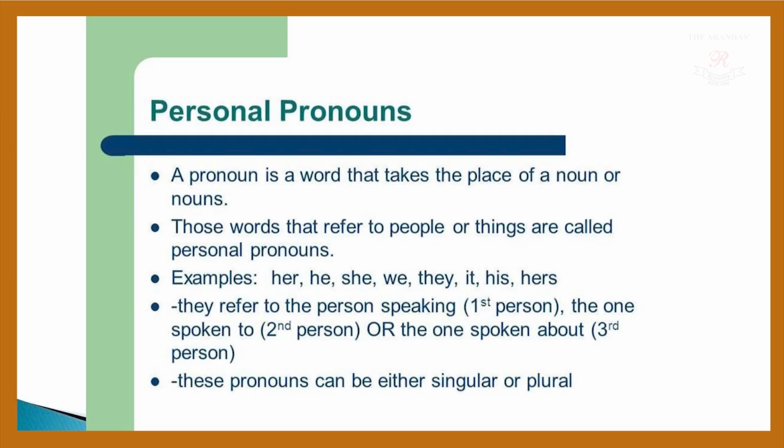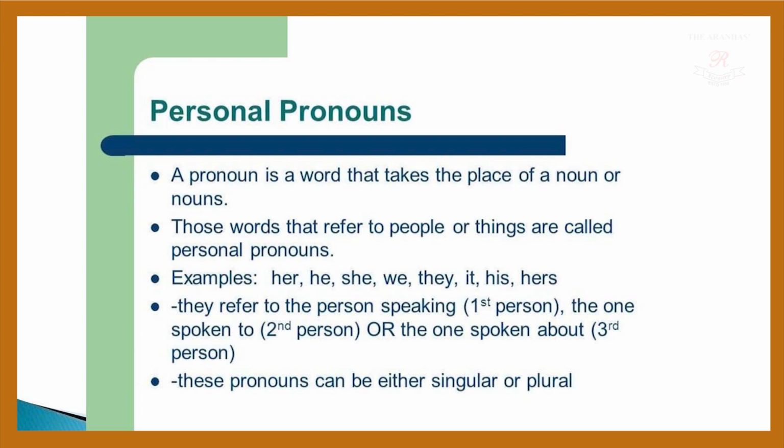The first is personal pronoun. That means we are talking about the pronoun that relates to a person. Okay. A pronoun is a word that takes the place of a noun or nouns. These words that refer to people or things are called personal pronouns. For example, her, he, she, we, they, it, his, hers. All these things come under personal pronouns.